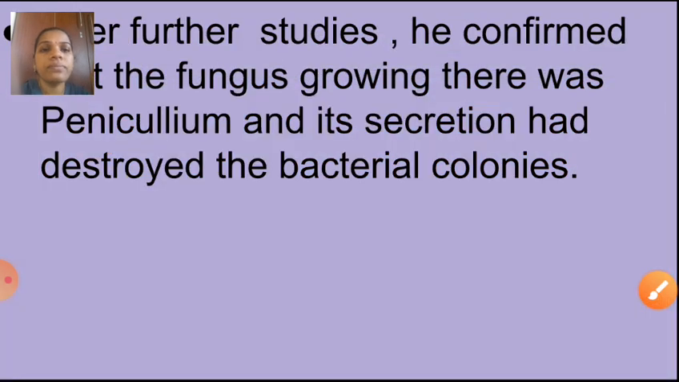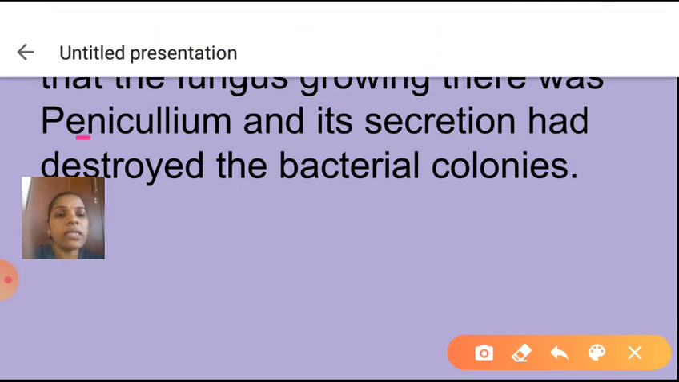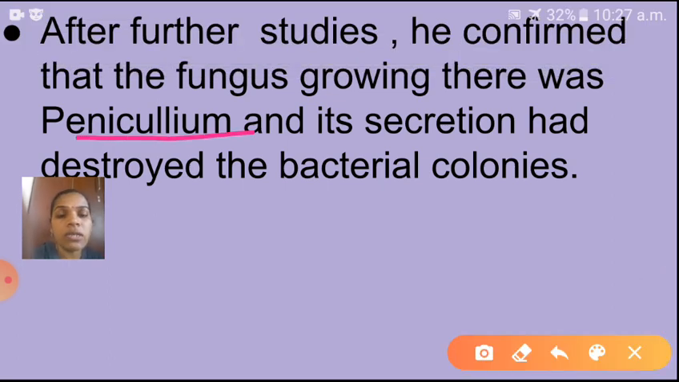After further studies, he confirmed that the fungus growing there was penicillium, and its secretion had destroyed the bacterial colonies. Why were those bacterial colonies destroyed? With the help of penicillium. Penicillium is a fungus species. From the penicillium, which one is produced? Yes, penicillin. Okay, so now understood.